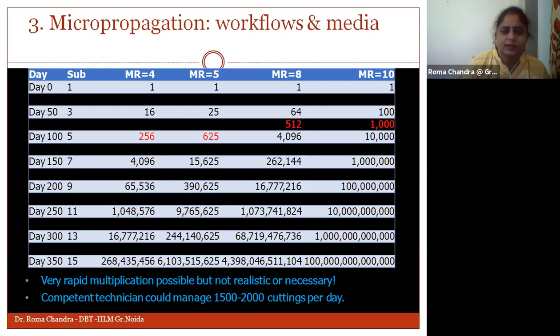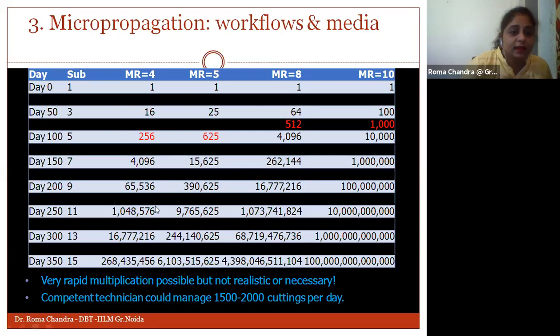Okay, so here you can see at day 0, if I've gone with the subculturing of 1, then the multiplication rate will be this, and it will produce this number of plantlets. So a very rapid multiplication is possible. Obviously, this is just a calculation of how we can go with the process. This is not actually real, but if we can manage around 1500 to 2000 cuttings per day, then we can have a high growth rate as well.